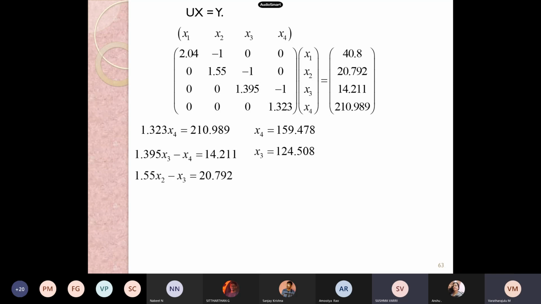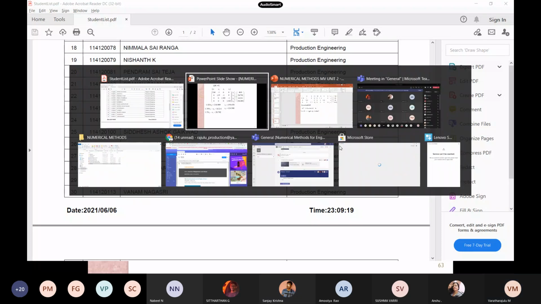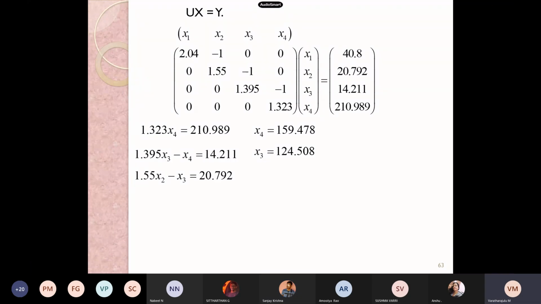And x2: 1.55 x2 minus x3 is equal to 20.792. What is our x2? These four people, what are they doing? Sanjay, Sabarish, Sasikumar, and Ashok. Calculate. Yes, you please respond. Solving. What is our x2?